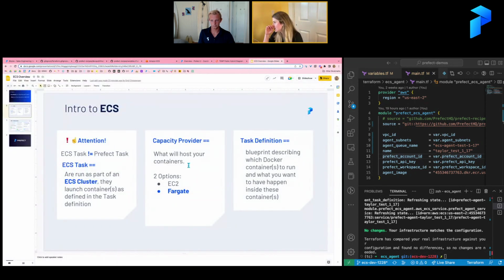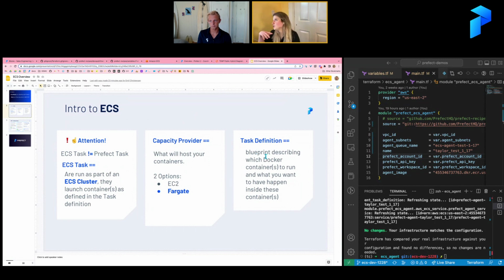We'll go back to our concepts here. Now I think you understand capacity providers. Another concept I want us to be on the same page about is task definitions. Task definitions are the blueprint that tells ECS, this is the Docker container that I want launched, and this is what I want to happen in that container. You'll often see it represented in JSON, and that task definition is the blueprint building block behind all pieces of your cluster in ECS.